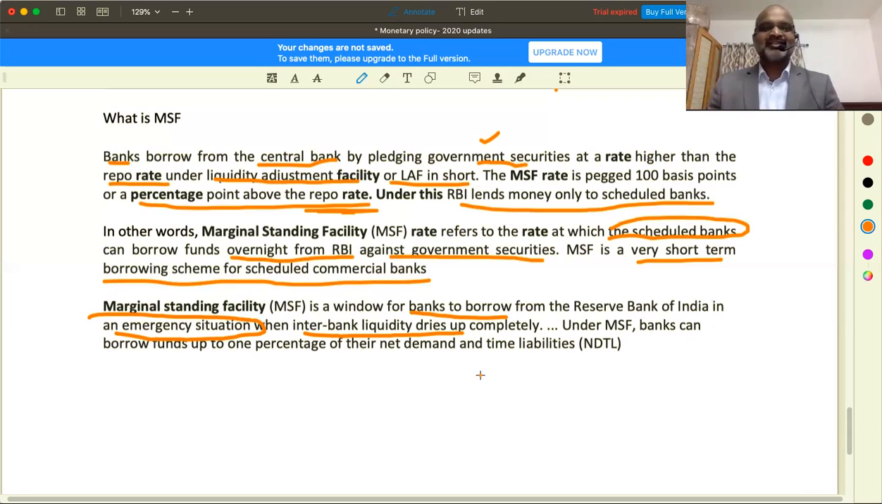If that is also exhausted and they don't have money, then they will go to RBI and say, please lend me money under the MSF facility, at a rate which is higher than the repo rate. And to which bank? Scheduled banks. And for which period of time? Short term only.